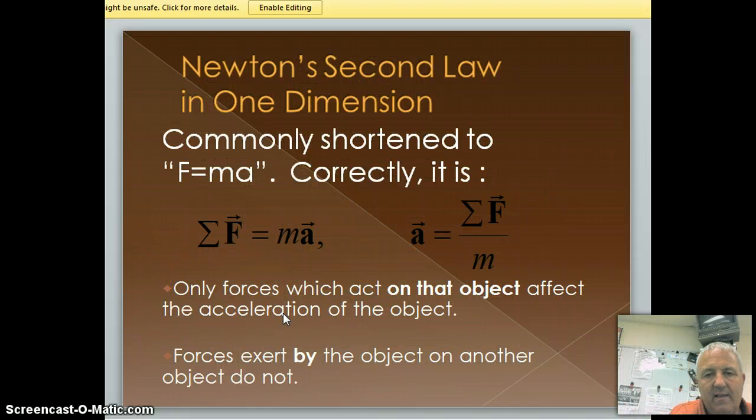And here is a formula that we can use. You can see here on the left, the sum of the forces equals the mass times the acceleration. And notice that little arrow up there, that's a vector. And here, that little arrow there, we have a vector. So the only forces that act on the object, okay? If I push a car and that car starts to accelerate, then I've applied a net force to it, all right? And so we can see that acceleration is directly proportional to force, which means the more force, the more acceleration. Inversely proportional to mass. So the more mass, the less acceleration, okay?